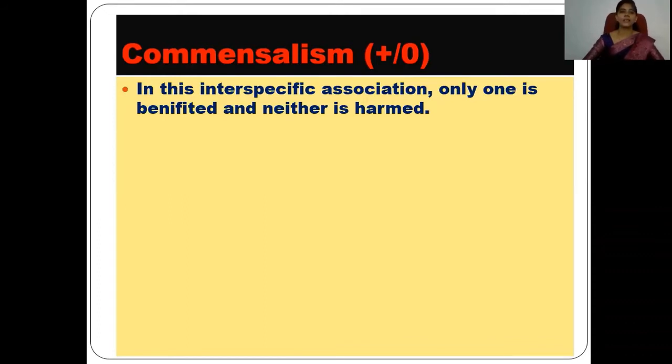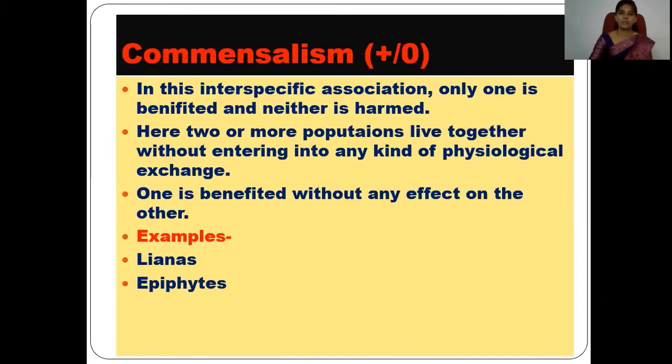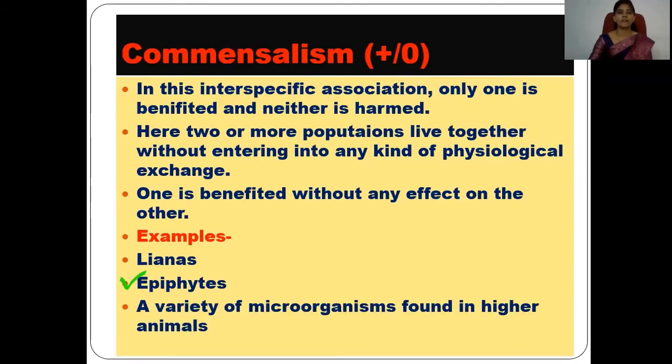So in this interspecific association, again, it occurs between the members of two different species. Plants found in the forest are an example of commensalism. Epiphytes, and a variety of microorganisms which are found in the higher animals, are all examples of commensalism. We can see them one by one.